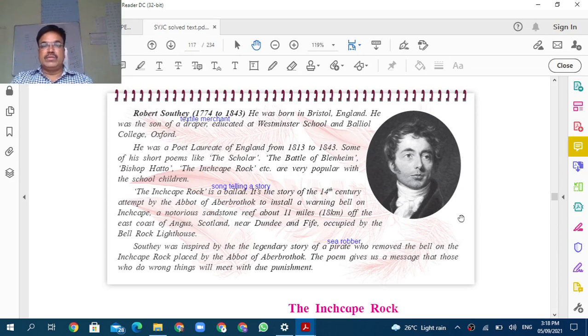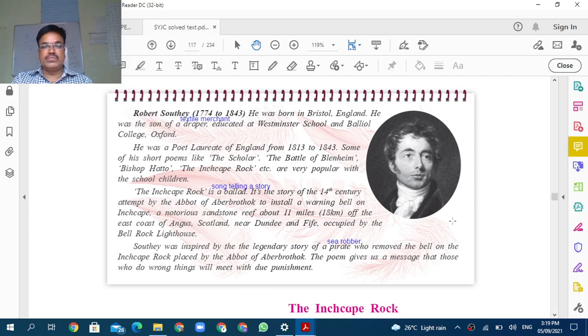Okay, now see, it is a story of the 14th century about the Abbot of Aberbrothock, who installed a warning bell on Inchcape, a notorious sandstone reef about 11 miles off the east coast of Angus, Scotland, near Dundee and Fife, now occupied by the Bell Rock Lighthouse. Now see, this is a story about this very kind person, Abbot of Aberbrothock, who installed a warning bell on Inchcape.